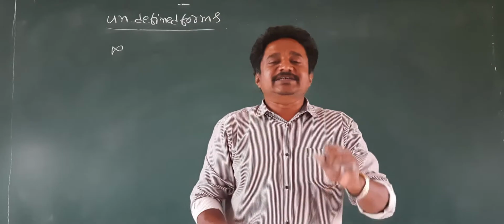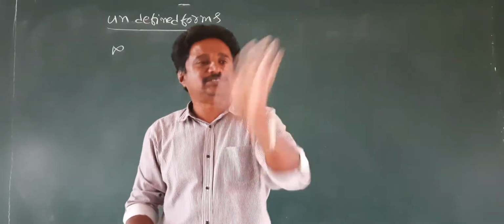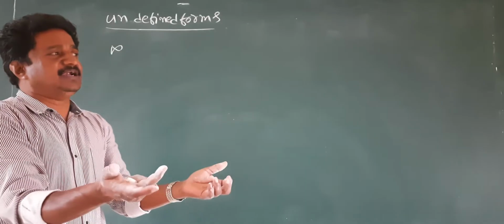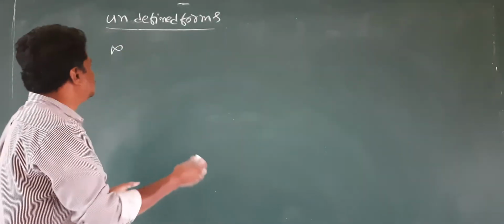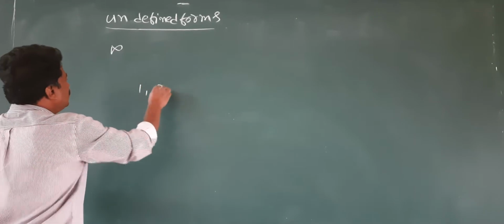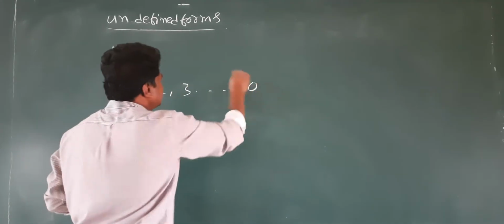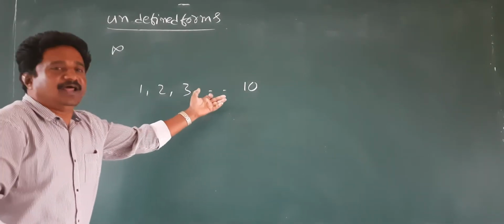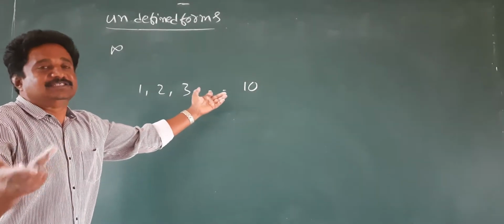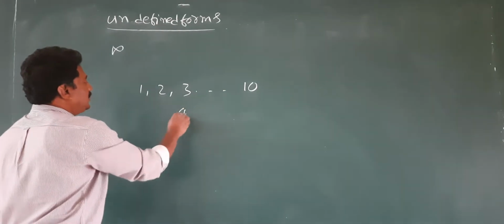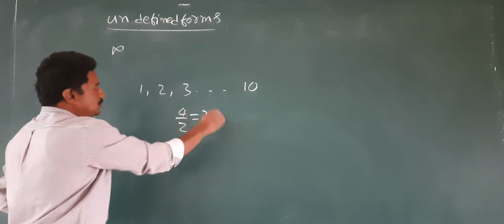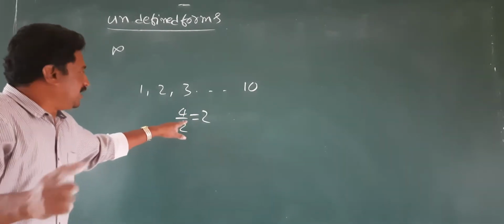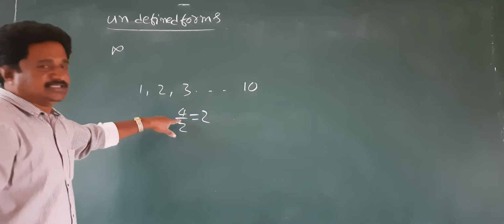We take such a big quantity as infinity. Is that infinity defined? No, it is undefined. Defined means it can be said, for example counting 1, 2, 3 up to 10. Is it possible? Possible. It is a defined thing. Or take 4 by 2. How much is 4 by 2? It is 2, a defined quantity. We cannot define infinity like this.